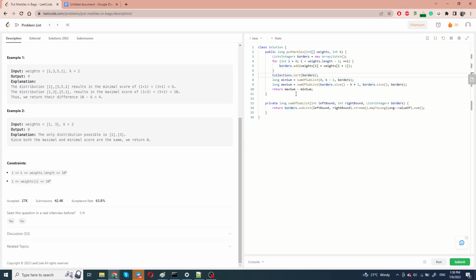So after you came up with this not very easy solution, you have to implement it, and the implementation is comparatively really easy. So we will define the list of borders. Basically, it's the cost of every border, and we will calculate these costs as the sum of two adjacent elements. Then we will sort this list, and then basically our minimum sum is the sum of the first k-1 elements in this sorted array, and our maximum sum is the sum of the last k-1 elements in this sorted array, and then we can just return the difference between them.